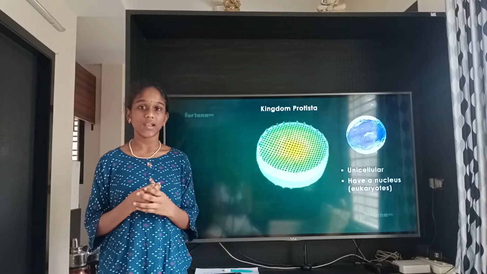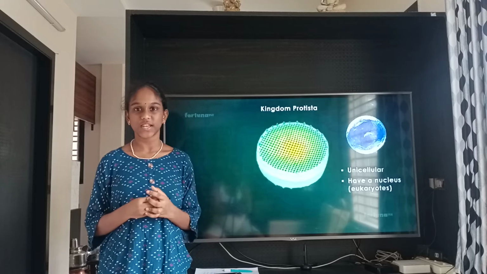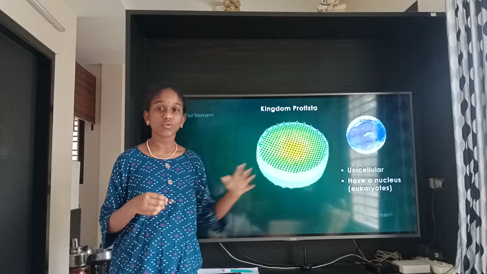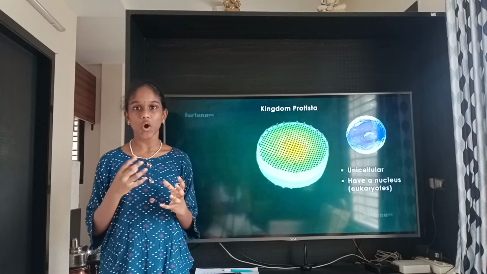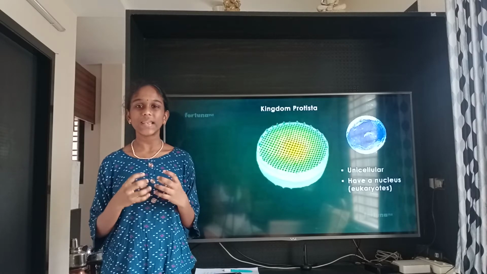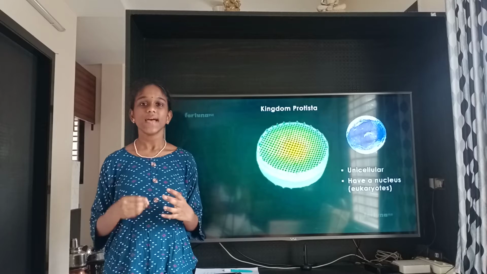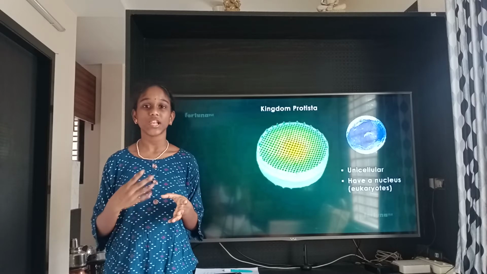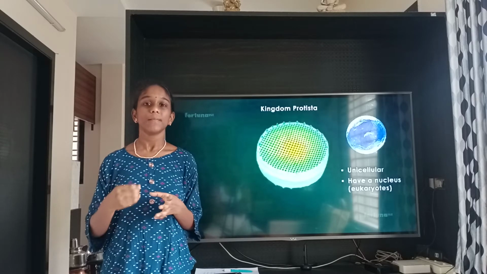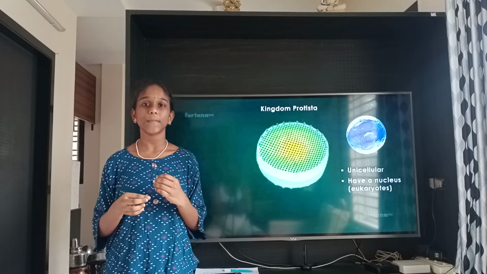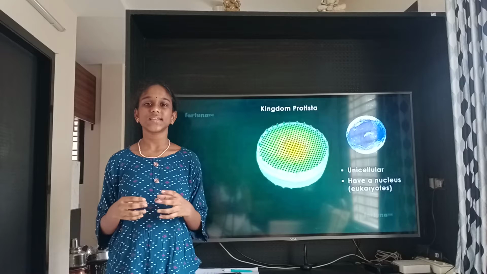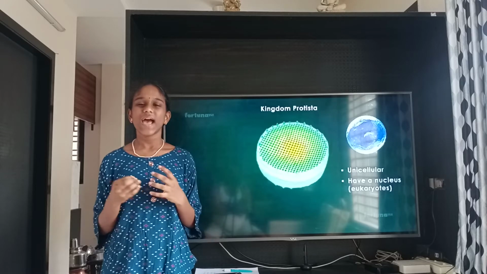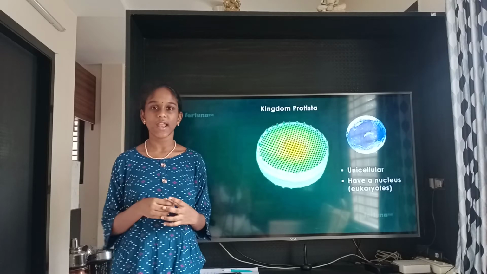Now let us know about the second kingdom, called Kingdom Protista. It is unicellular but has a nucleus within it. It means it is eukaryotic, and if the cells make tissues and organs, they will have many cells within the organism, millions, billions and trillions of cells. But when the cells don't make any tissues or organs, but stay just like a colony, then they have an estimated number of cells within the organism.